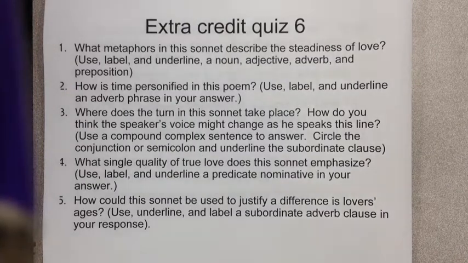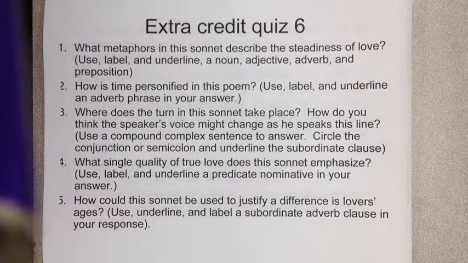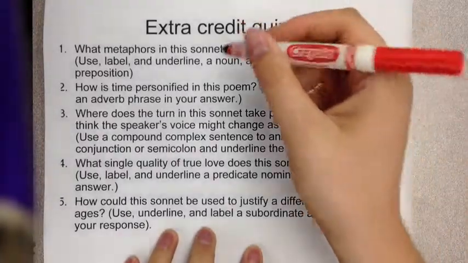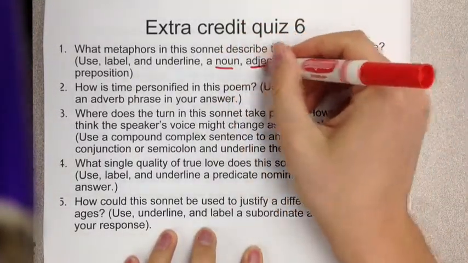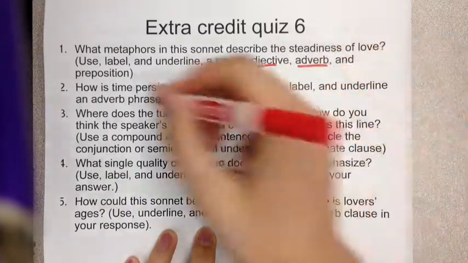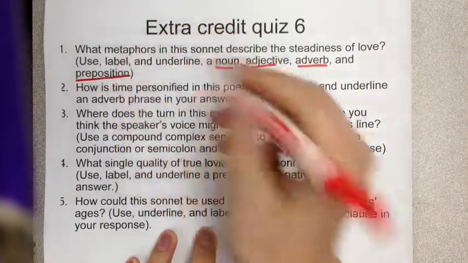Here's a video that will help you with our extra credit quiz 6. The first question is: what metaphors in this sonnet describe the steadiness of love? And we have to look for a noun, adjective, adverb, and preposition.